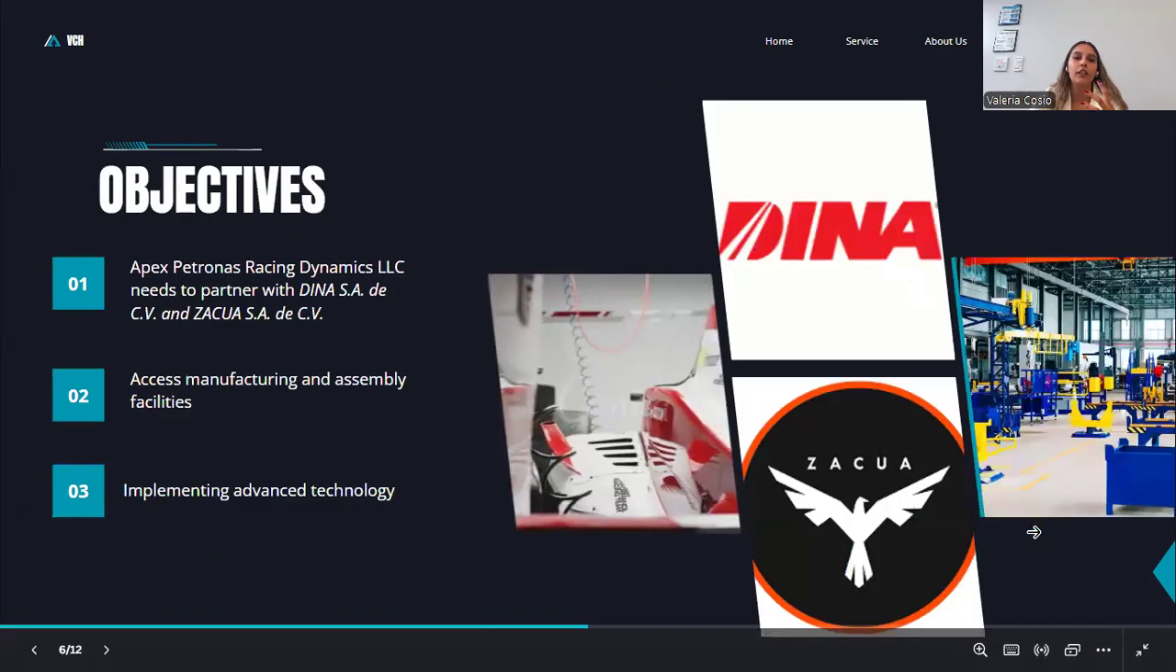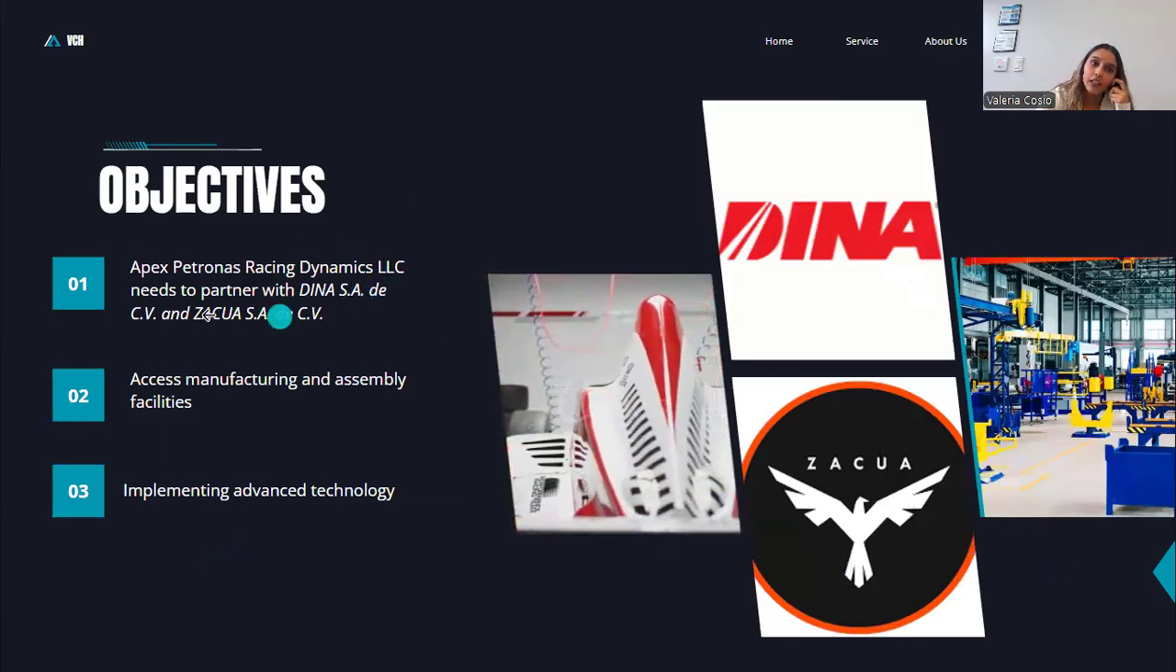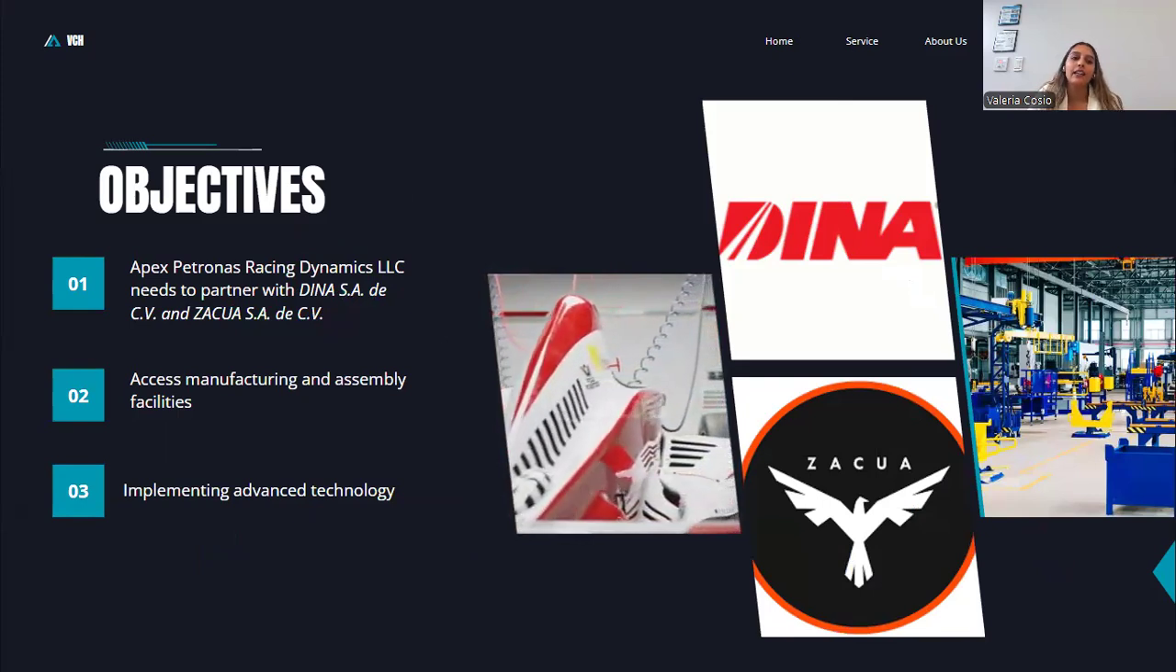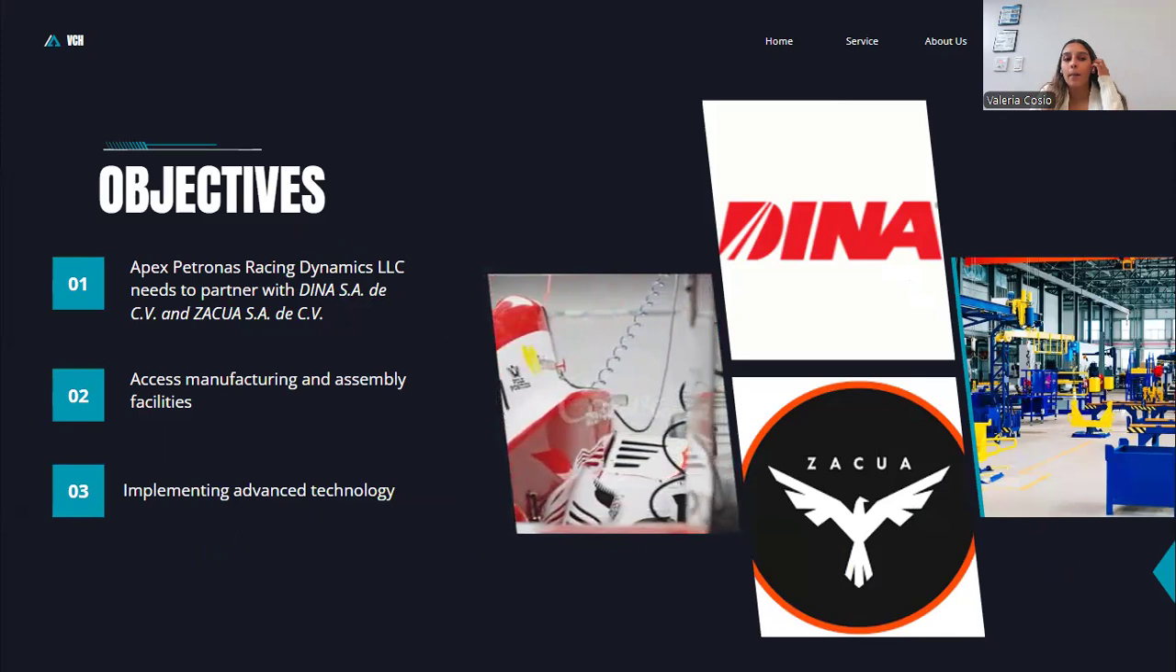In this way, the first objective is that Apex International Racing Dynamics LLC needs to partner with DINA S.A. de C.V. and SACWA S.A. de C.V. These are two companies in Mexico that are among the most important manufacturing factories. So this can help the Canadian company be in a good position. The second objective is to access manufacturing and assembly facilities, and the third one is employing advanced technology to create these new cars.